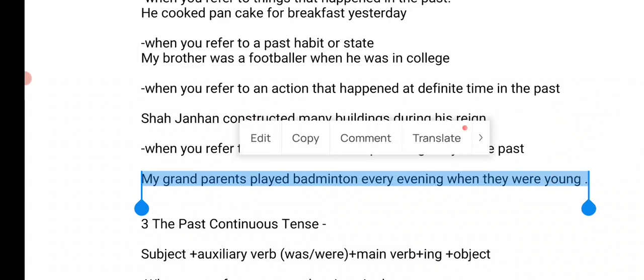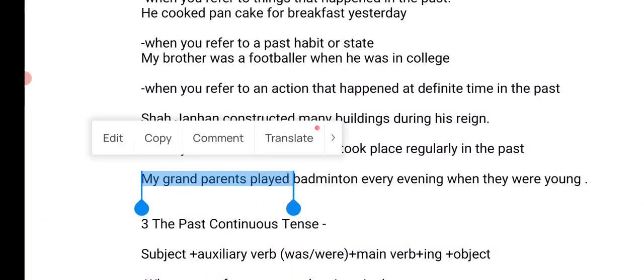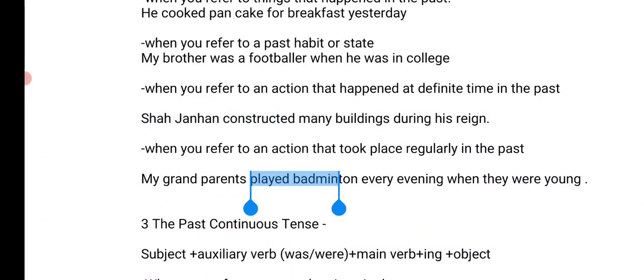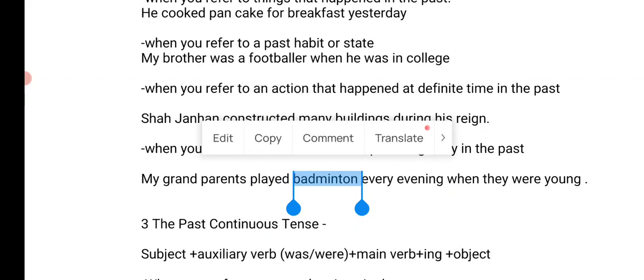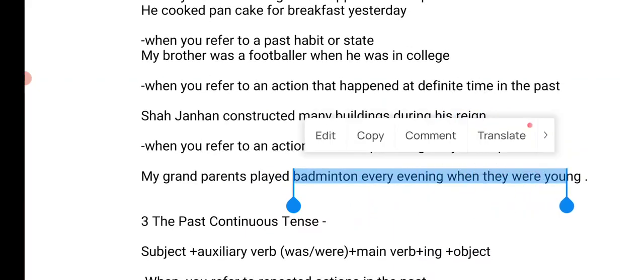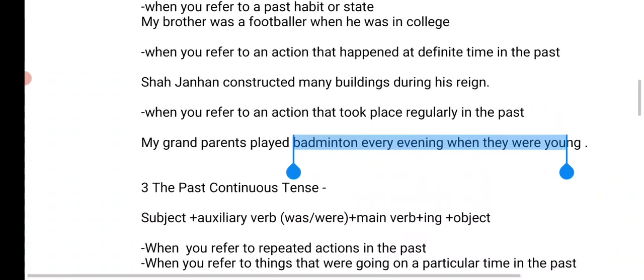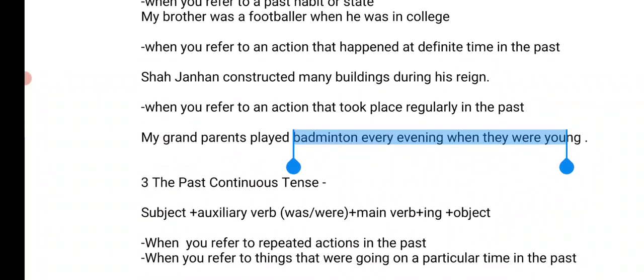So my grandparents is the subject, played is the second form of the verb play. Badminton is the object, and every evening when they were young is a clause, an adverbial clause. Right? So my grandparents played badminton every evening when they were young. That's all we have for simple past tense.